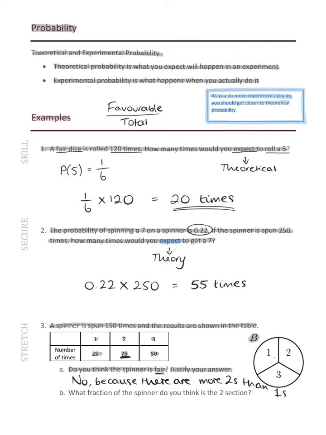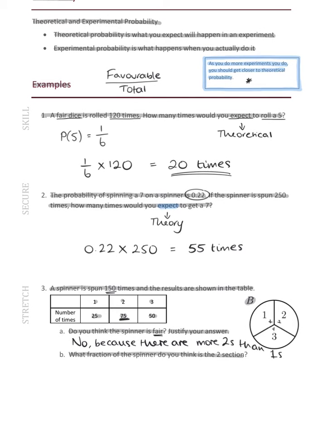Okay, it probably doesn't look like this. And we've done it a lot of times, so it should be fairly reliable, because remember this box. As you do more experiments, you should get closer to the theoretical probability. And then question B says, what fraction of the spinner do you think is the 2 section?